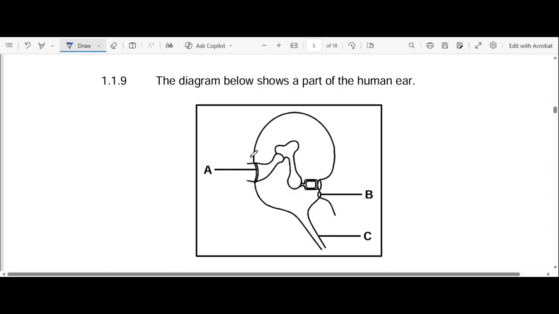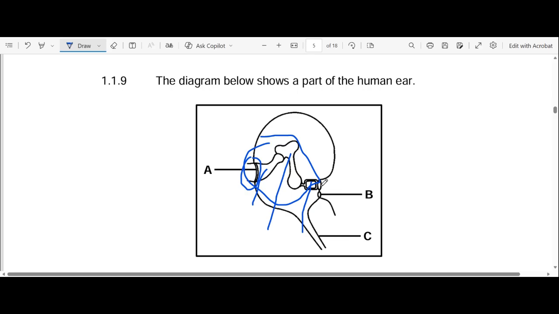So let's analyze. We have our A here. What is our A? Our A is our eardrum or tympanic membrane, right? Then we have the three ossicles here. We have our hammer, our anvil, and our stirrup, or you can say malleus, incus, or stapes.